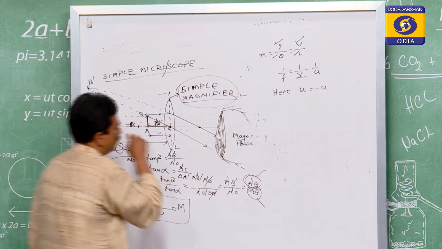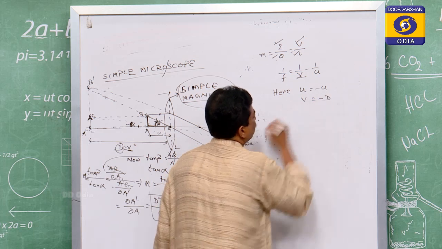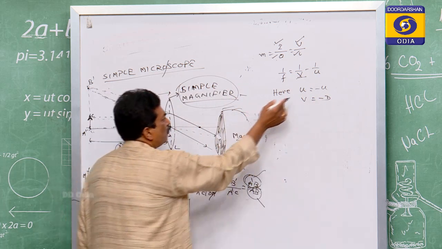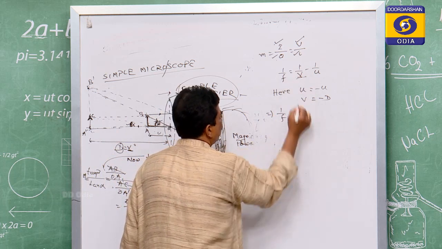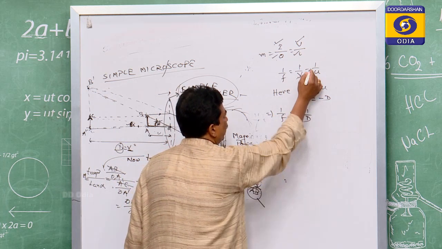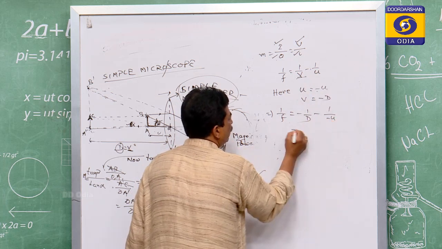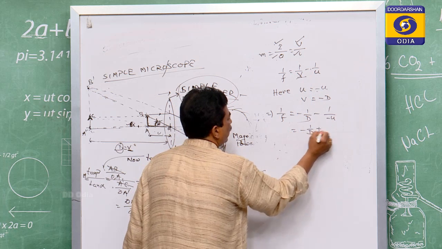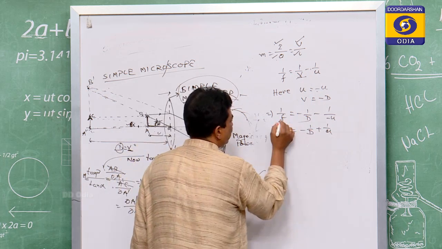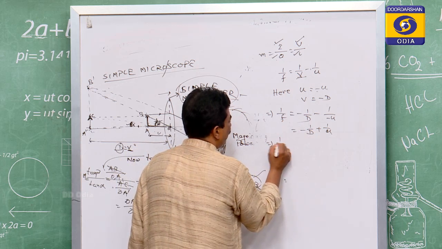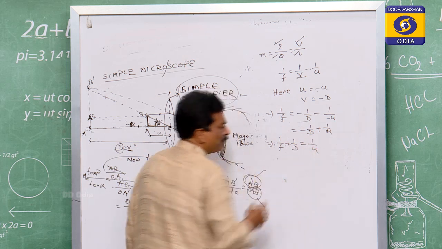So again it has to be minus, meaning v is equal to minus D. So if we put these values here, then 1 by f is equal to 1 by v, meaning minus 1 by D, minus of 1 by u. u is equal to minus u, therefore that is minus 1 by D plus 1 by u. So if you take this minus to the other side, then 1 by f plus 1 by D is equal to 1 by u.